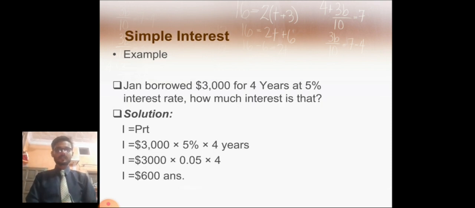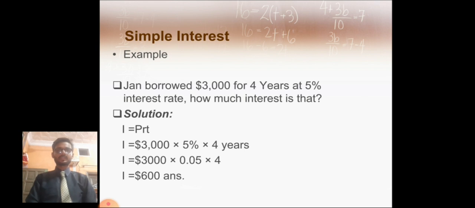Well, this is an example of simple interest. Example: Jane borrowed $3,000 for 4 years at a 5% interest rate. How much interest is that? Solution: interest is equal to PRT, which is the formula of simple interest.